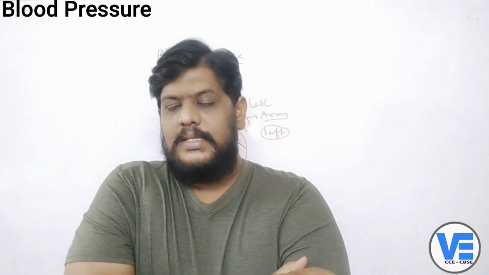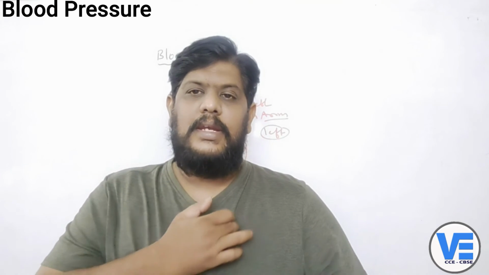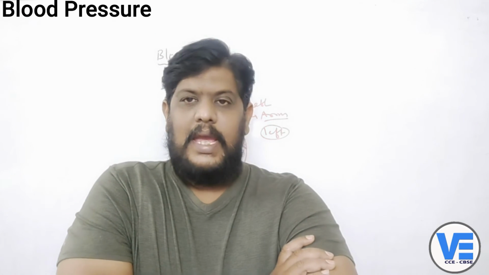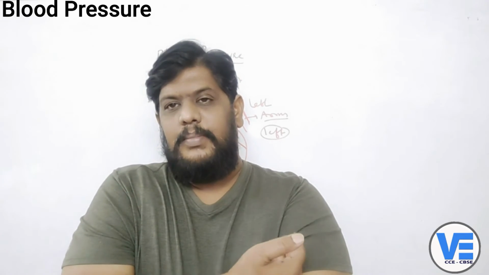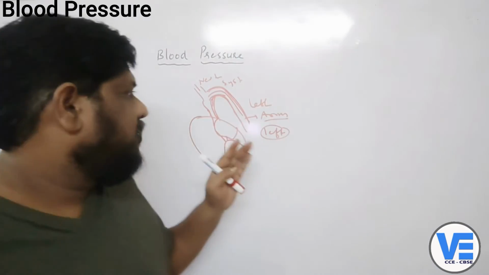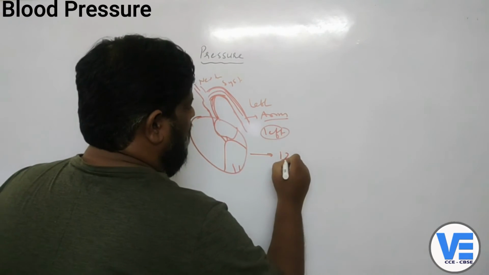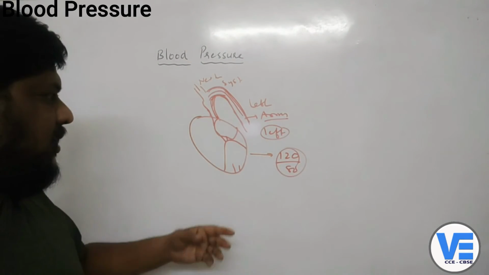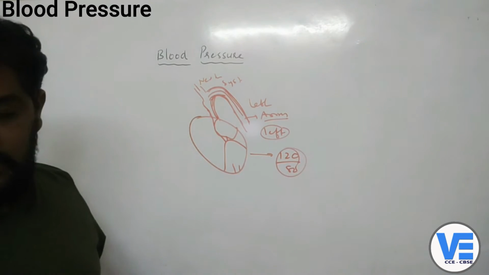Because the pressure here is absolutely accurate, because the heart pumps the blood from here and it comes here with a very good pressure. So the pressure will be accurate in the upper part of the left arm. So they put the machine, they put the cloth here, and they check the blood pressure. Our normal blood pressure is 120 by 80. So what is this 120 by 80? That is what we are going to see now.